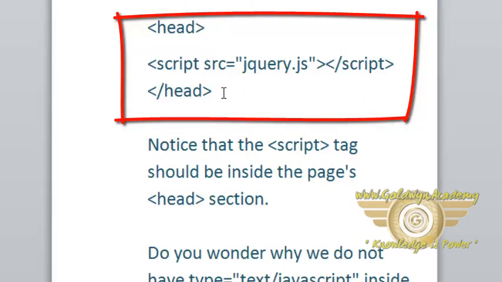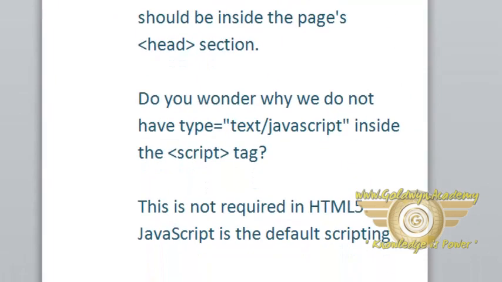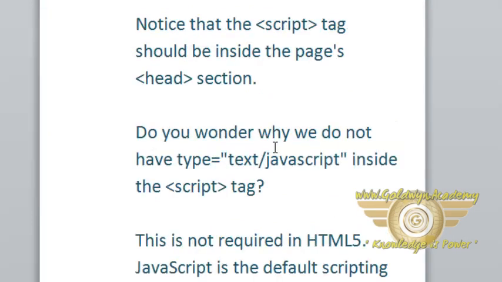In your head section, just write the script tag, then src, and the name of the file. Here we didn't use type equal to text/javascript because this is not required in HTML5. JavaScript is the default scripting language in HTML5 and all modern browsers.